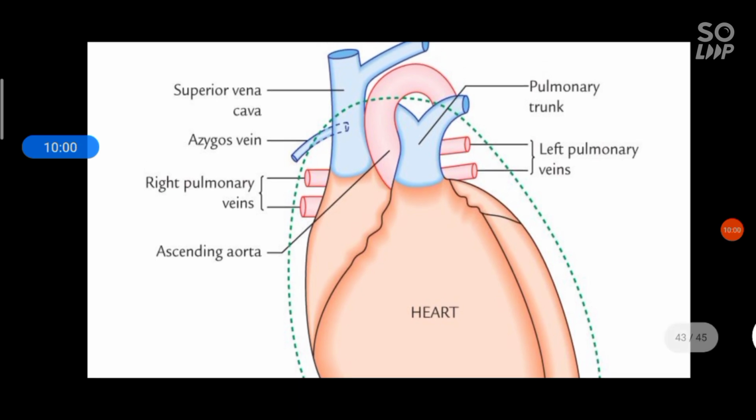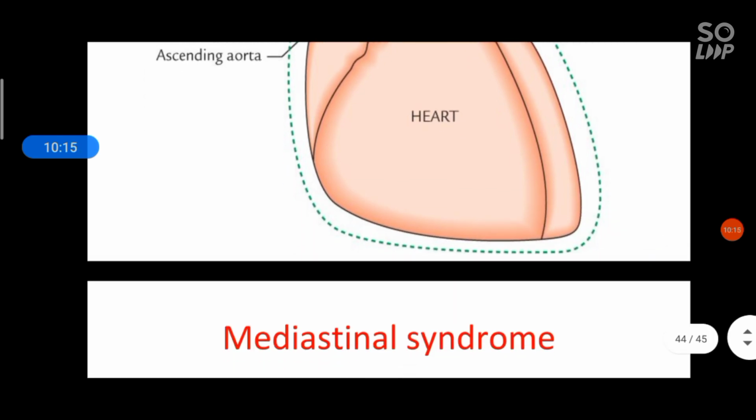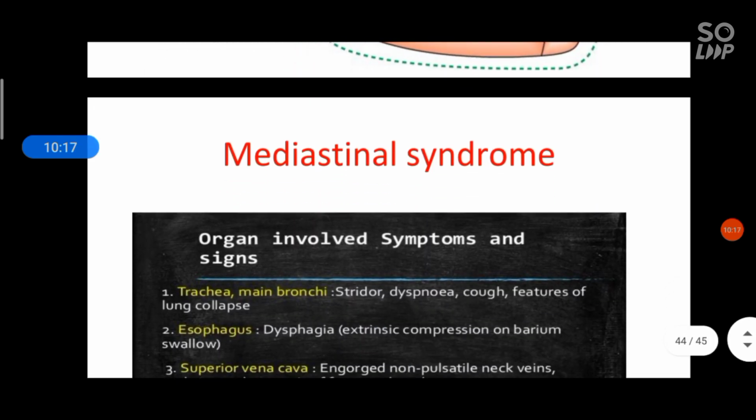This shows the lower part of the superior vena cava, from right to left side: superior vena cava, ascending aorta, pulmonary trunk, right and left pulmonary veins, and inferiorly the inferior vena cava.